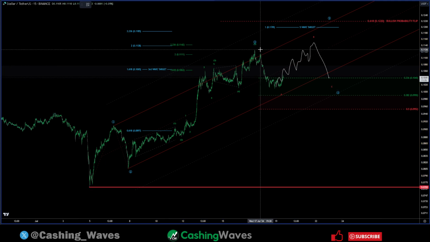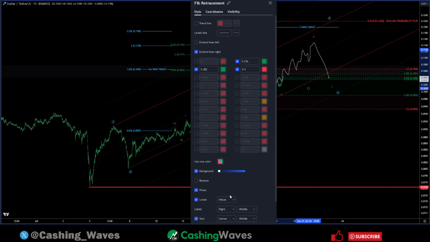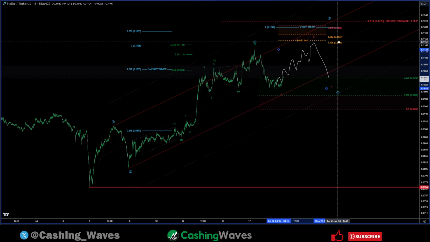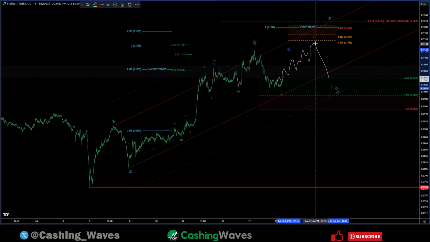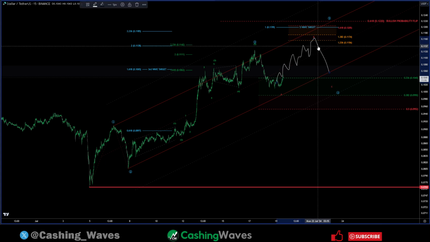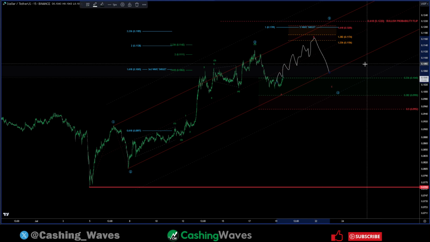Now, if you're tracking this in real time, you can put on our B and X zone, which is the extension of wave A. You add the 1.236 and 1.382 right here. So a B wave is possible right in this zone and not invalidated till we pass the 1.618. But you can see that comes very close to our fifth wave target.